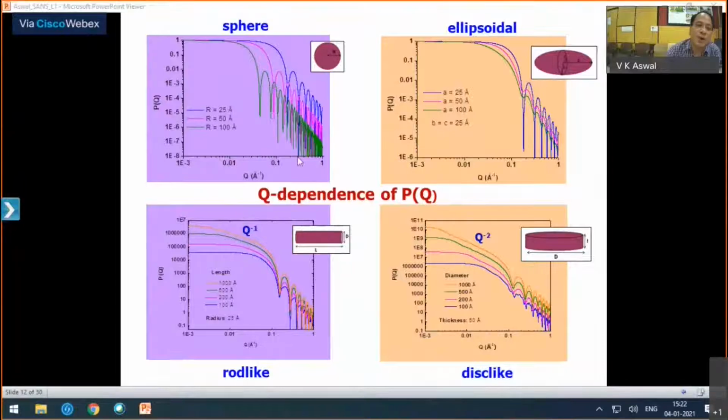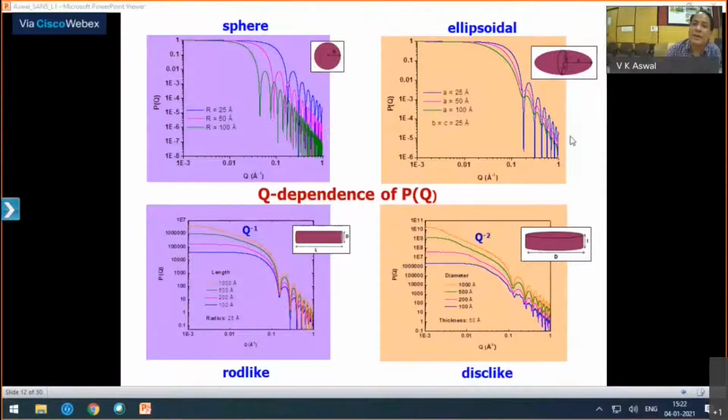And if you plot on log, you will see the form factor oscillations, the interference pattern. But when you measure them experimentally, it is very difficult to see them because of reasons such as polydispersity and the resolution function, which I will come to in a later slide.